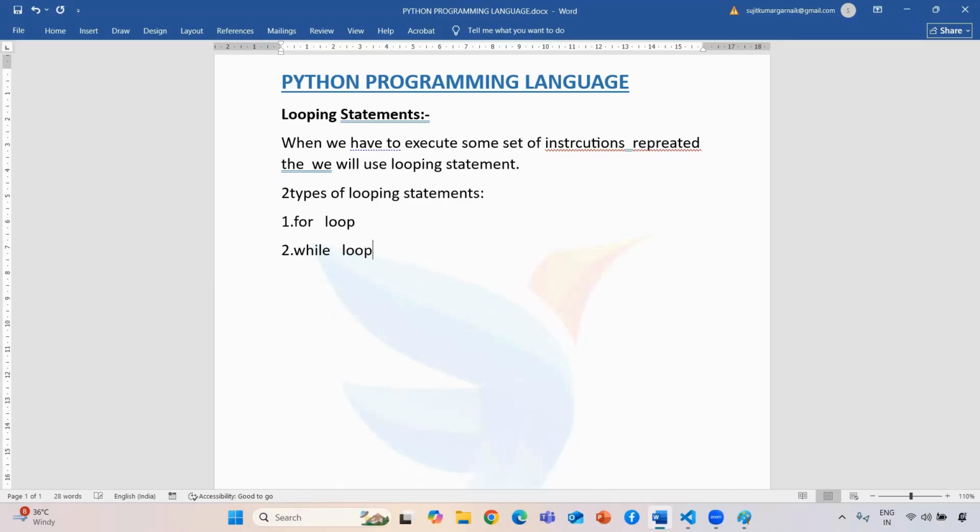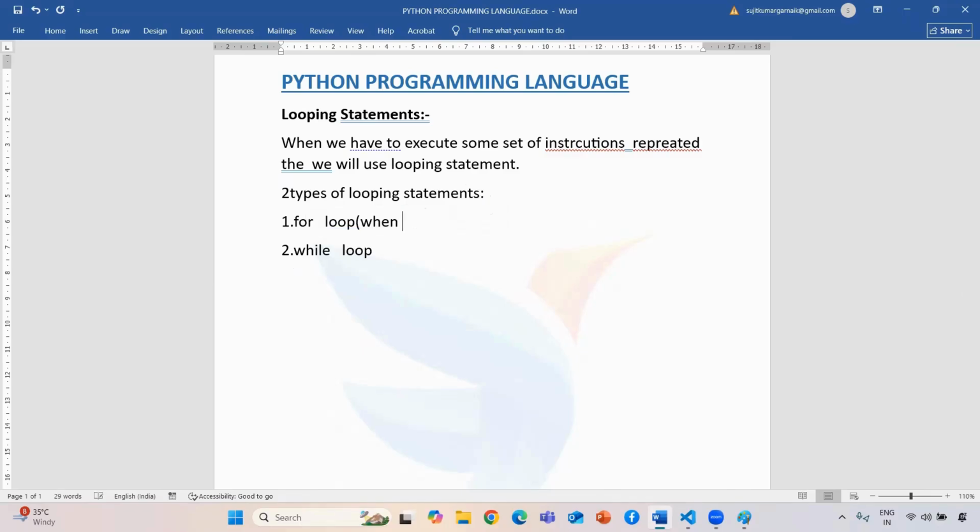If somebody asks, they both are used for executing a set of instructions, so what is the difference? Whenever you know how many times you need to print something, for example I need to print 1 to 10, then I know it will execute 10 times. At that time you can use the for loop. With the while loop you can also do the same task, but there is a categorization to differentiate them.